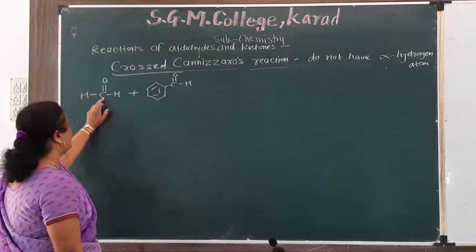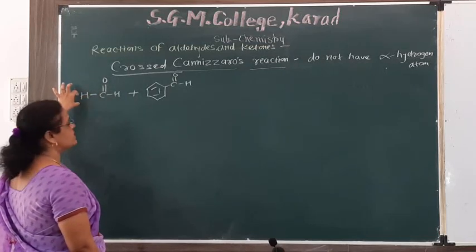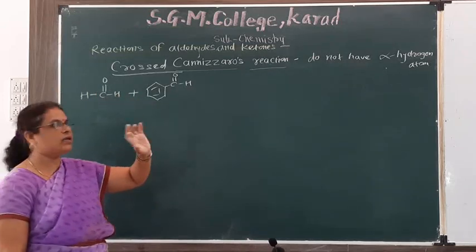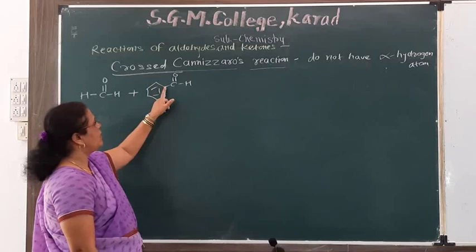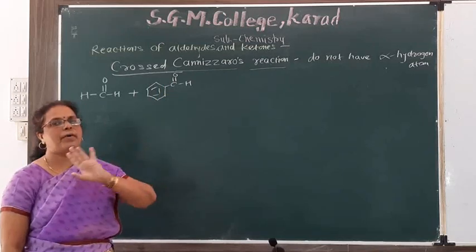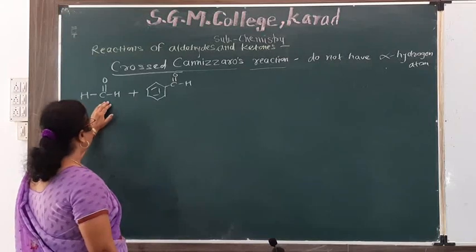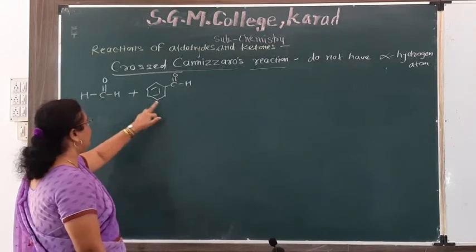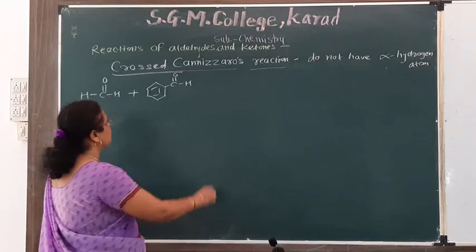The carbon atom attached to the carbonyl carbon is called the alpha carbon atom. In this case the alpha carbon atom is present but the alpha hydrogen atom is not present. Therefore benzaldehyde and formaldehyde do not have alpha hydrogen atom.